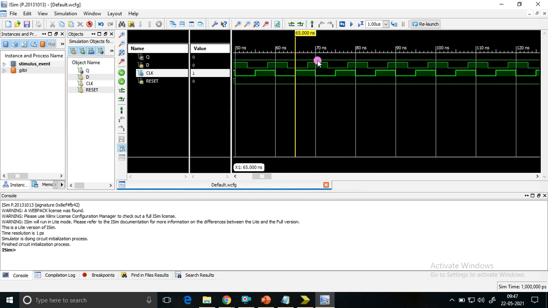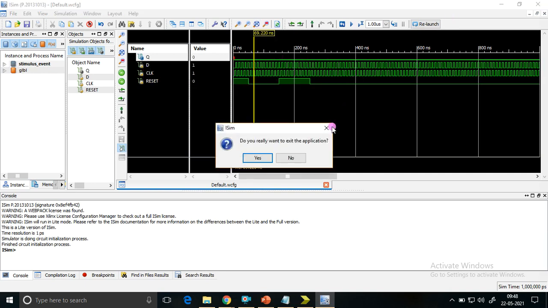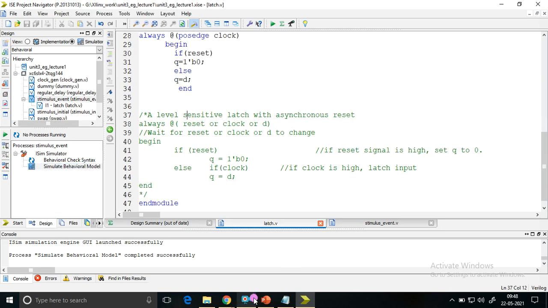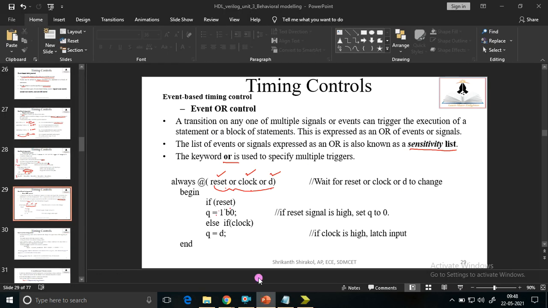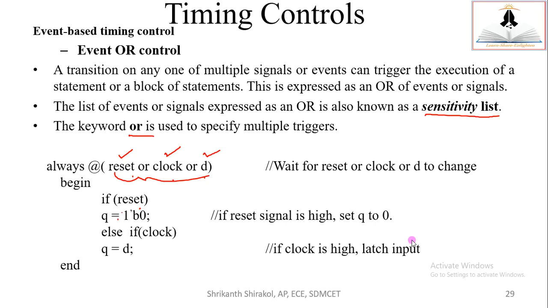So wherever you check, D value is maintained at 0 whenever there is a posedge. Hence, Q is maintained at 0 all the time, because D is having the value 0 whenever the posedge of the clock appears. So this is the edge triggered flip-flop. It is very important to note the difference between edge triggered and level triggered. So I just quoted this example in order to explain the difference between edge triggered and level triggered.